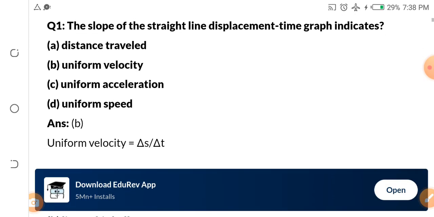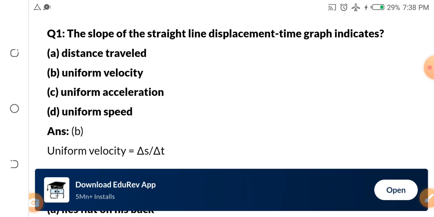Of course, the answer is what? Uniform velocity. The answer is B. And uniform velocity is always change in speed divided by change in time.